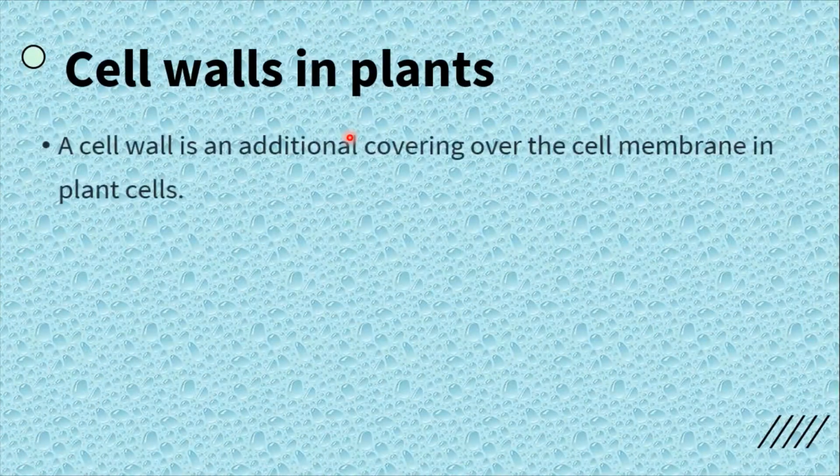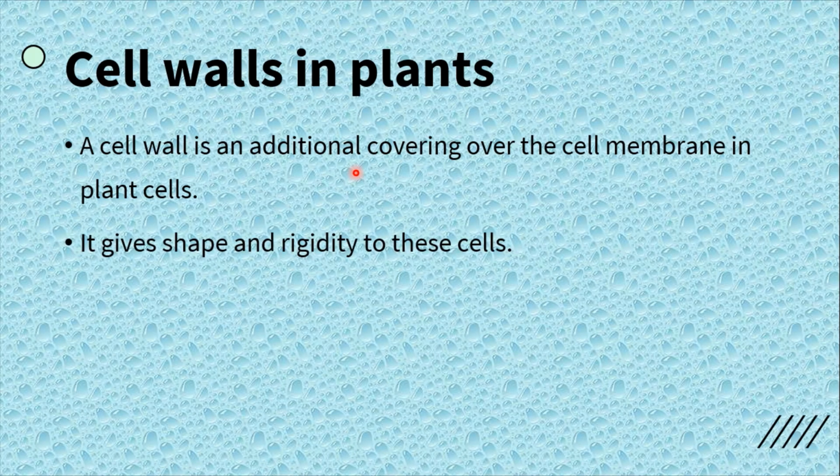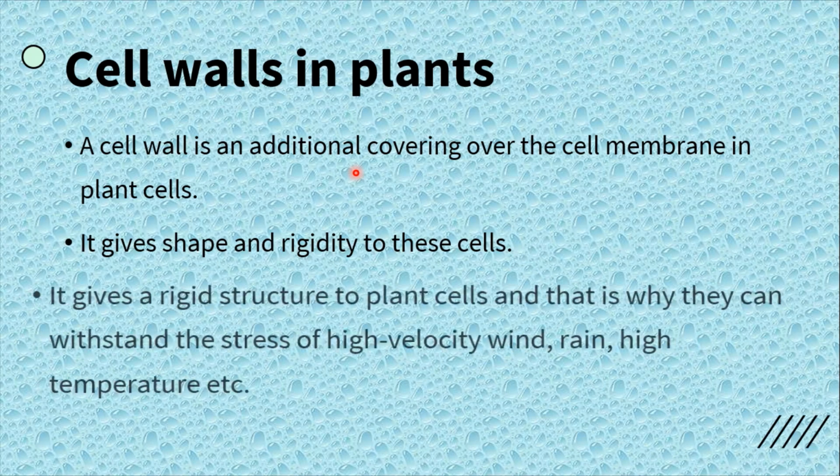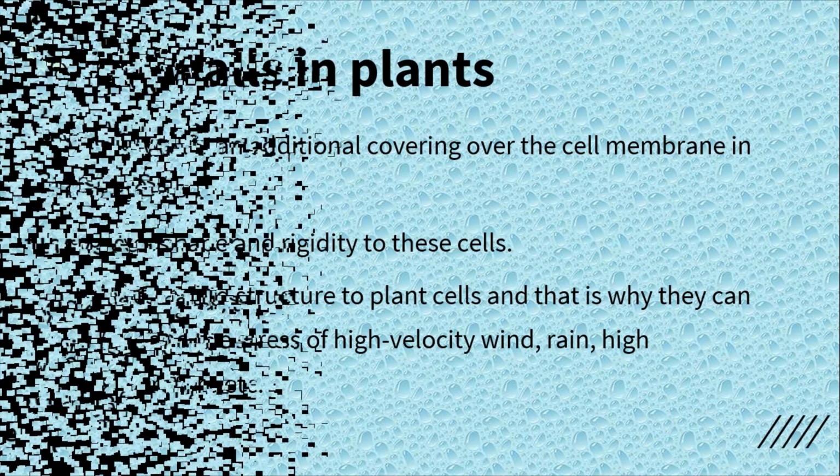Cell walls in plants. A cell wall is an additional covering over the cell membrane in a plant cell. It gives shape and rigidity to these cells. It gives a rigid structure to plant cells, and that is why they can withstand the stress of high velocity wind, rain, high temperature, etc.